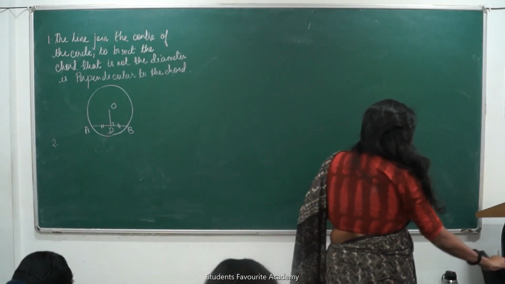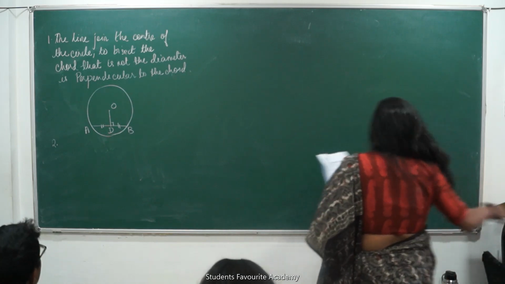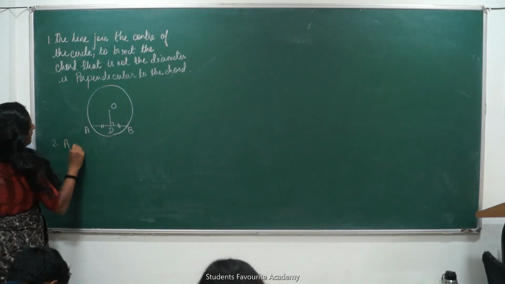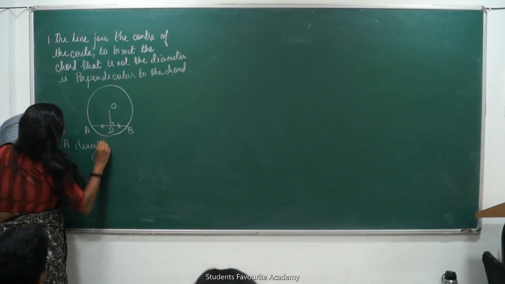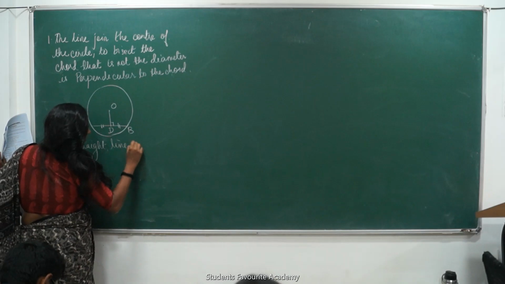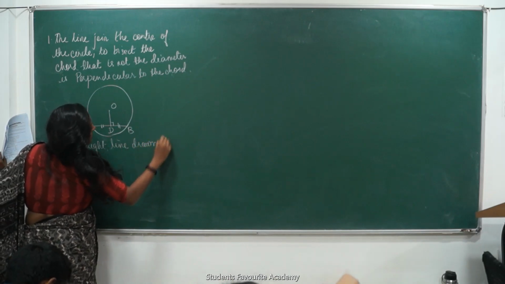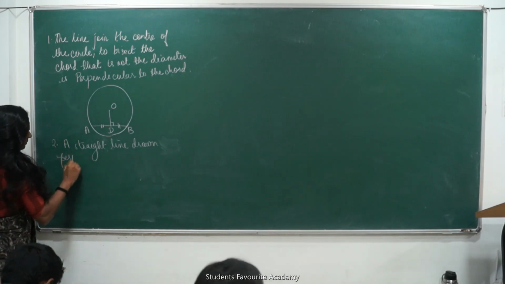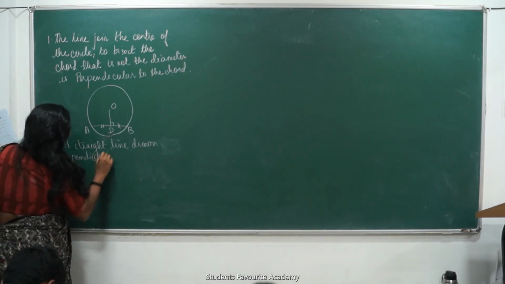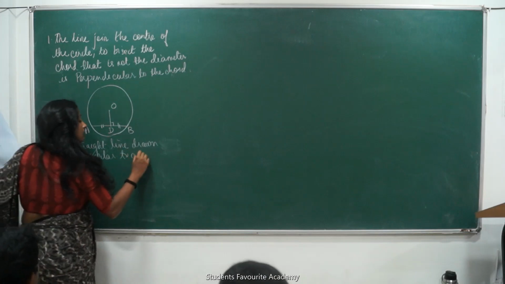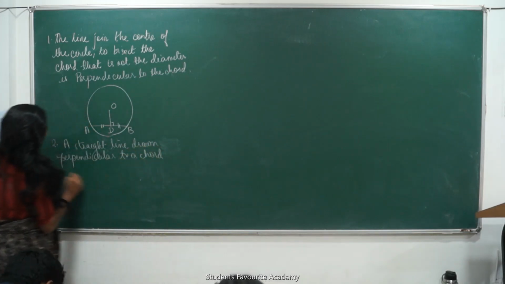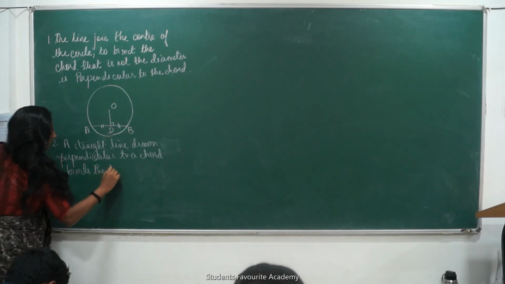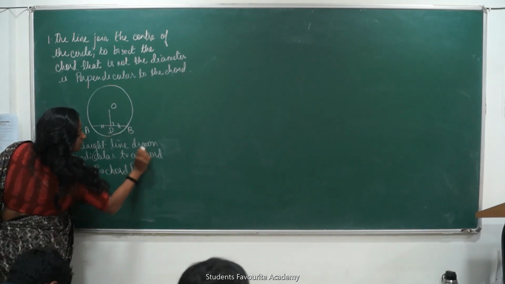A straight line drawn perpendicular to a chord bisects the chord. This is the converse, isn't it?